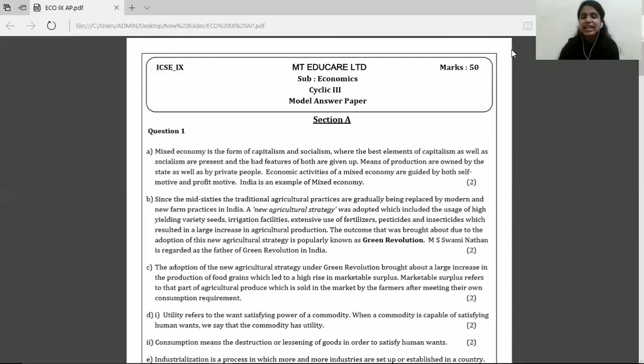Now moving on to the next question, what do you understand by green revolution? Again, you have to write the meaning. It can be written in your own words. The key words over here is new agricultural strategy has to be mentioned. Now, what are the things that come under new agricultural strategy also has to be specified. So that includes your HYV seeds, your irrigation facilities, extensive use of fertilizers, pesticides, insecticides, all of these terms have to be there in this answer.